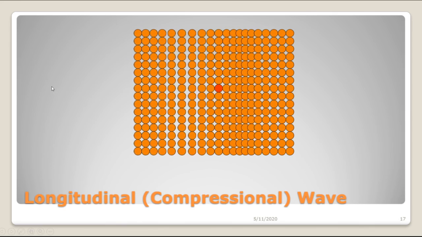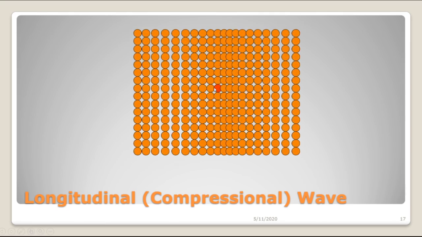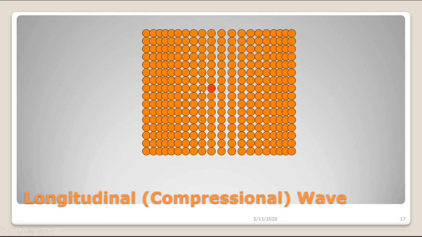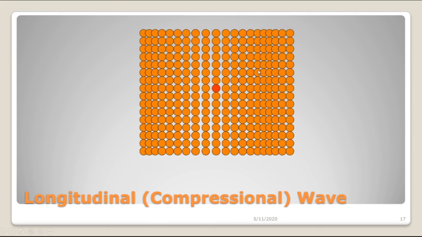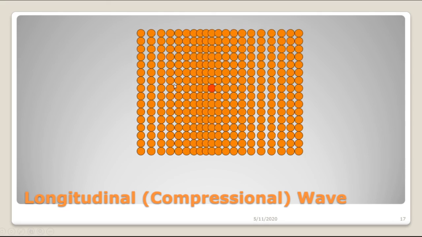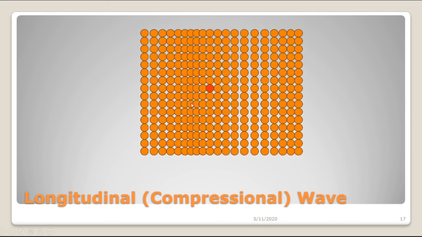Now here is a longitudinal wave, and you can see that again the wave is moving from the left to the right. This time the molecules are also moving from left to right, and as they do so, there are areas where the molecules are getting squeezed together. Those are the compressions, and then between them are areas where the molecules are getting spread apart, and those are rarefactions.